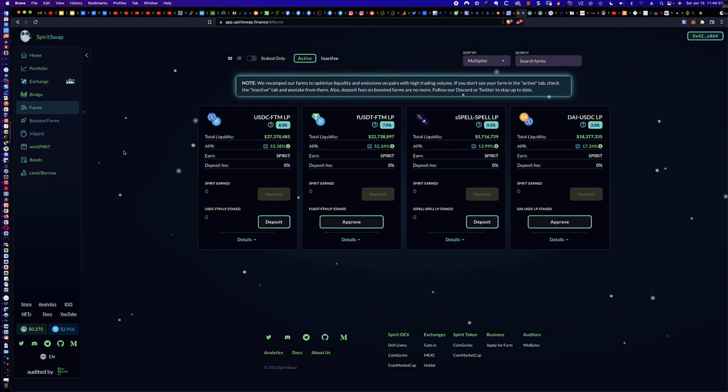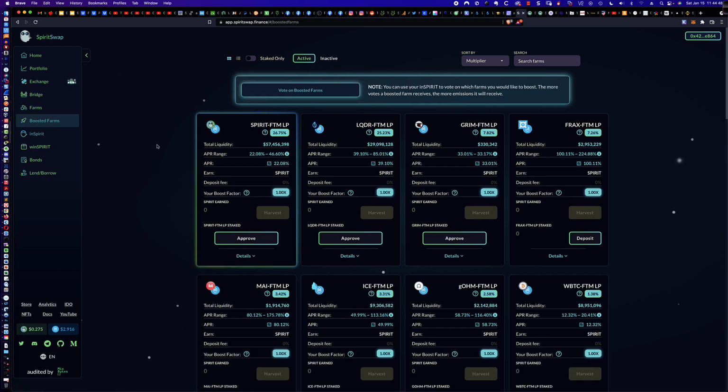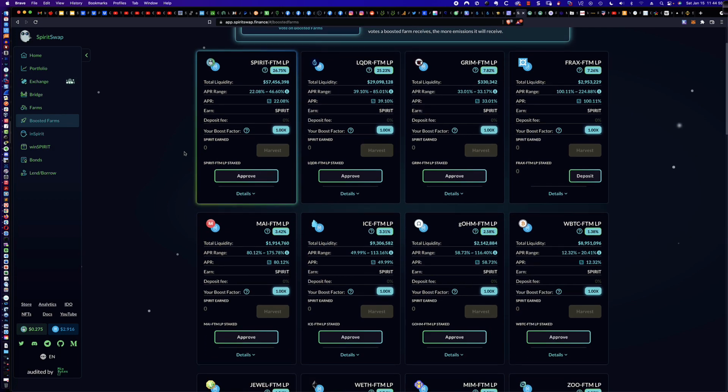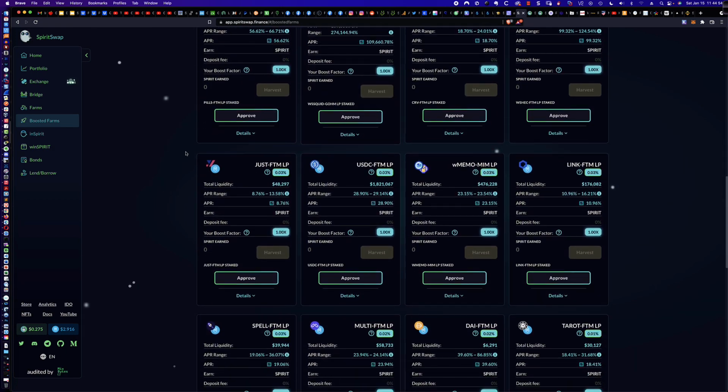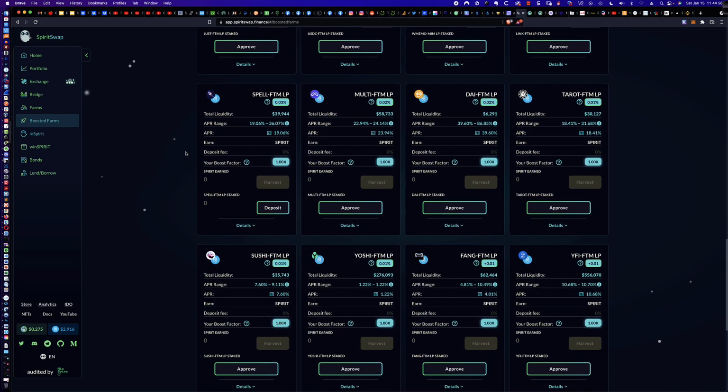Now, here's option number 3 overall. Option number 2 was in terms of staking options or farming options. We could come to the boosted farms, and if we scroll down, we'll be able to find Spell, and I think it's FUSDT or FTM. There it is right there.